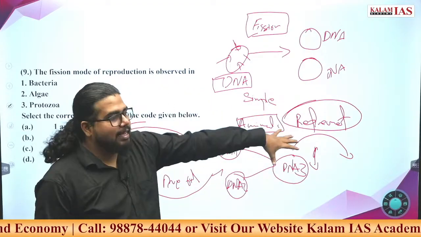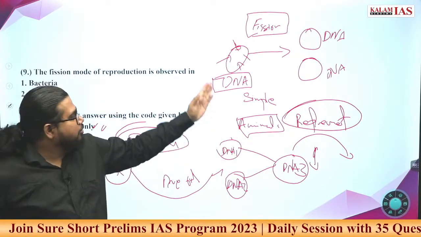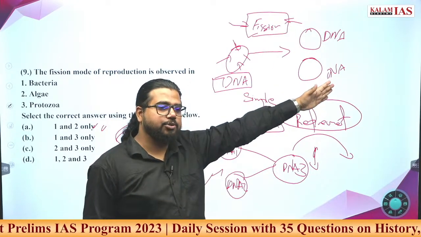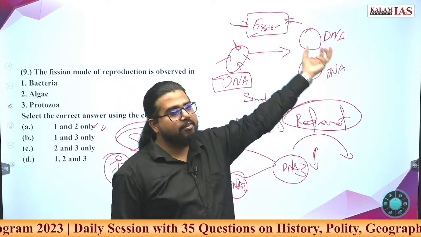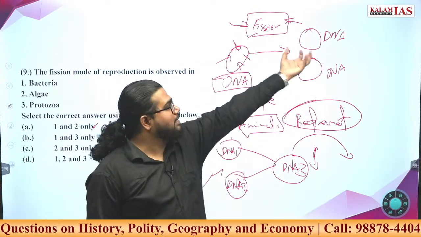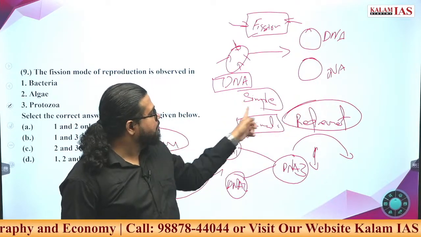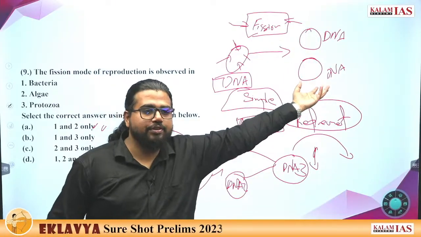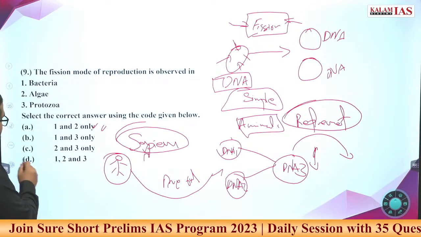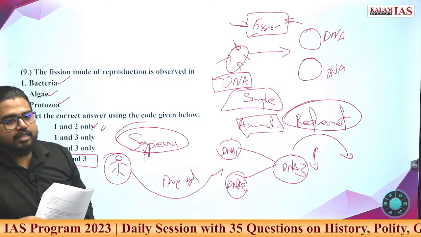So all the human characteristics, all the species characteristics, are undergoing this process. Now if an organism is undergoing the fission mode of reproduction, it doesn't have this luxury. The same DNA will be replicating here. Whatever characteristics the parent organism has, the same characteristics will be there in the offspring also. That's why only very simple organisms can do this fission mode of reproduction. Here the answer is 1, 2 and 3. All these, bacteria, algae and protozoa, can undergo fission mode of reproduction.